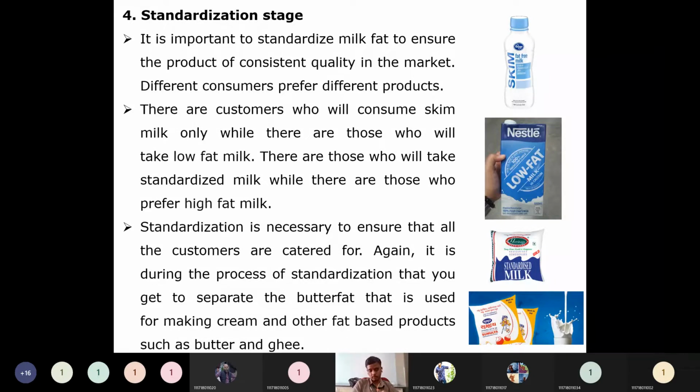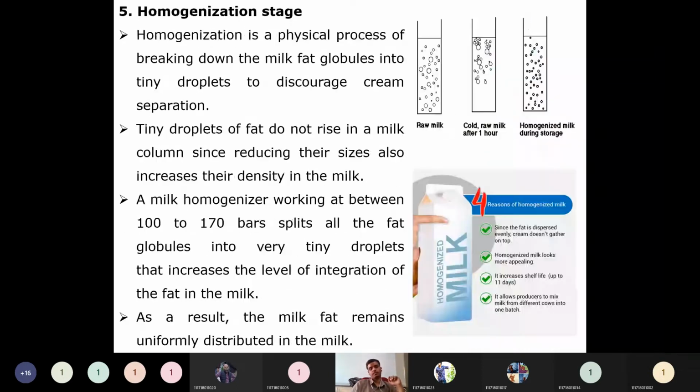Again, it is during the process of standardization that you get a separate butter fat that is used for making cream and other fat based products such as butter and ghee. During this separation, if extra fat or high fat is required, that will be added, or otherwise that fat will just be extracted. That butter fat has various commercial value, like butter preparation and ghee preparation. So many commercial products can be prepared there. But standardization is required in order to get a uniform milk. That uniform milk can be labeled for commercial reasons.